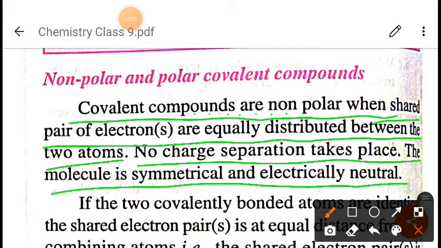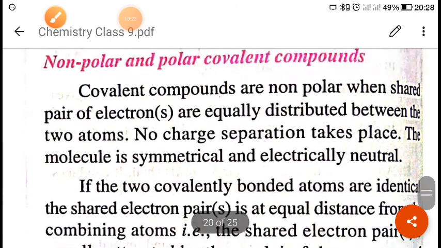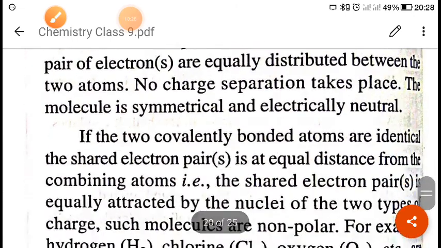It means if the shared pair of electrons between the atoms is equal, or we can say there is an equal distribution of electrons between the two atoms, and there is no charge separation, then that type of bond is called a non-polar covalent bond.